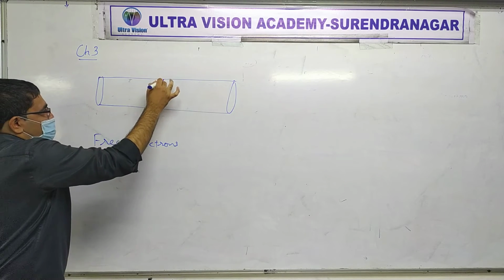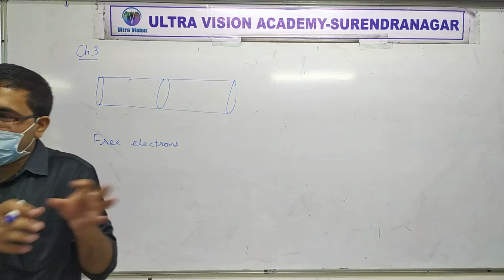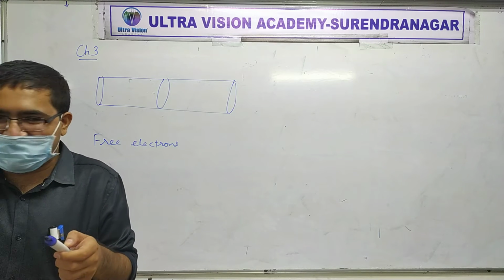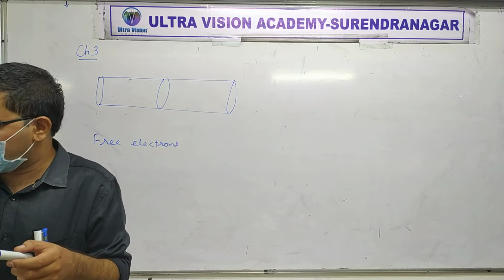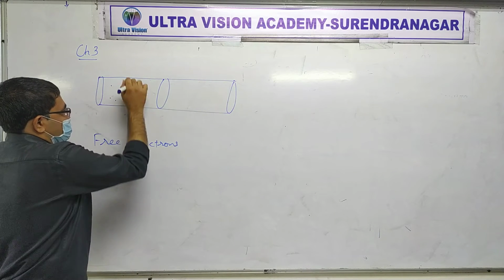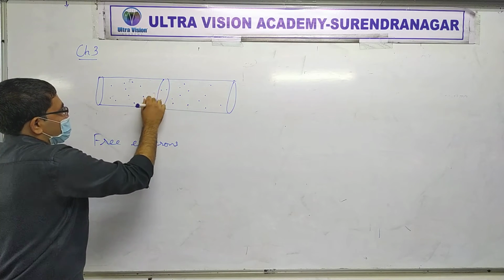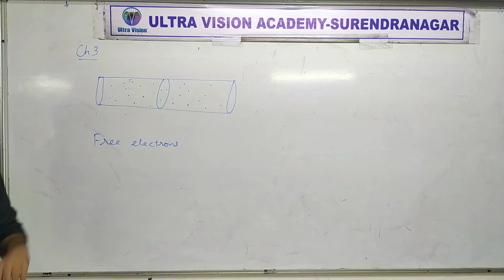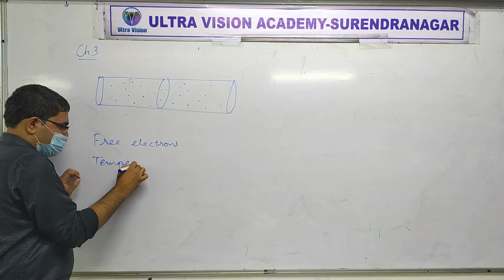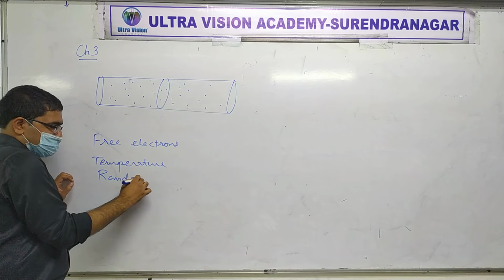So free electrons will be anywhere. Now if we observe a particular cross section again, because whenever we talk about current we should observe a particular cross section and see who's moving. Okay, we keep a watch. We have to watch what is going where. So if we think of the free electrons, let's say they are here, everywhere actually, right? It's not like they all are just at one place on one side. Now at any temperature, all particles, whatever they are, always do some kind of random motion.